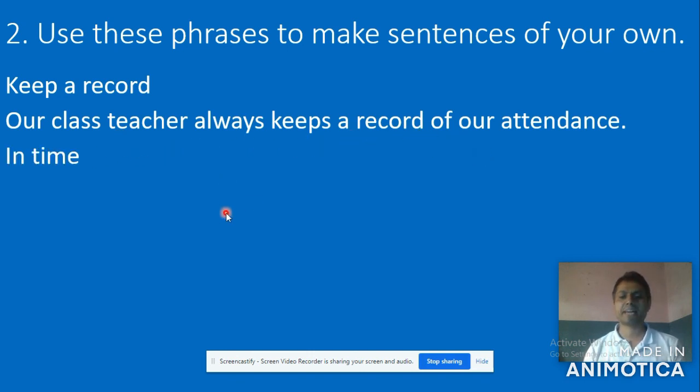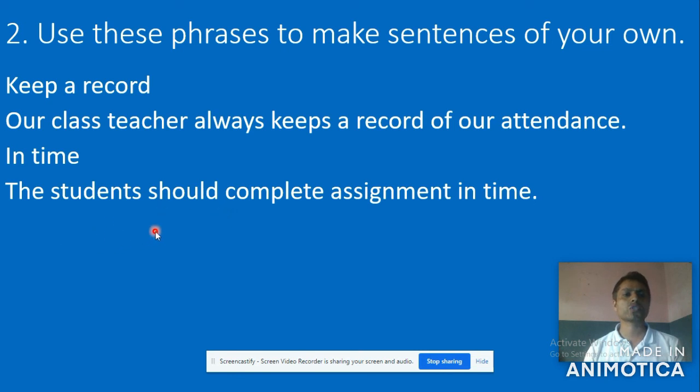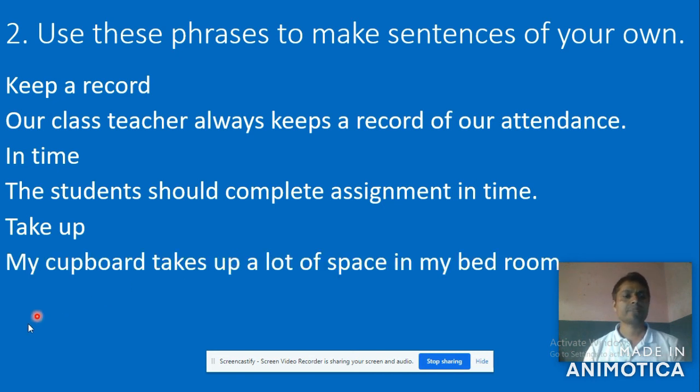In time means accurate time, so students should complete assignments in time. Next, take up. My cupboard takes up a lot of space in my bedroom. This is the demo or example sentence given to you, and on the basis of them you have to make your own.